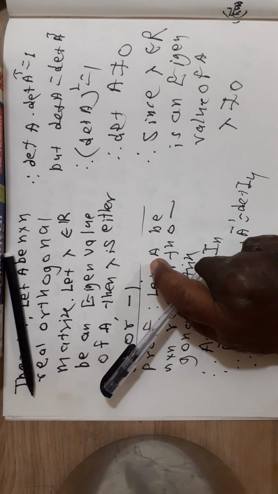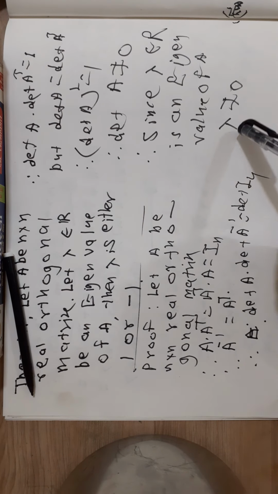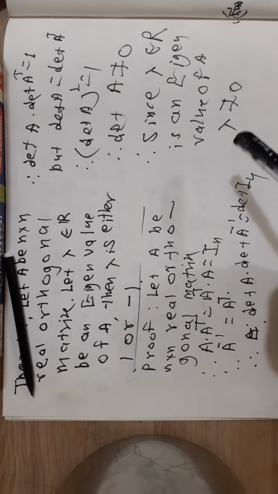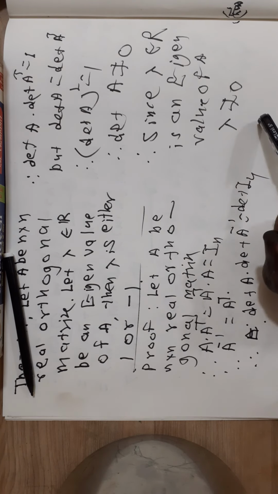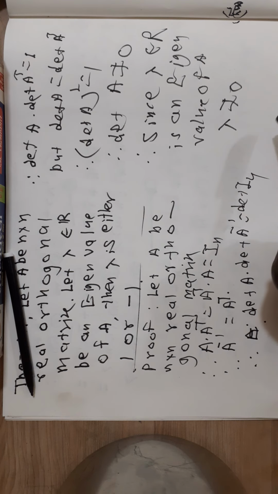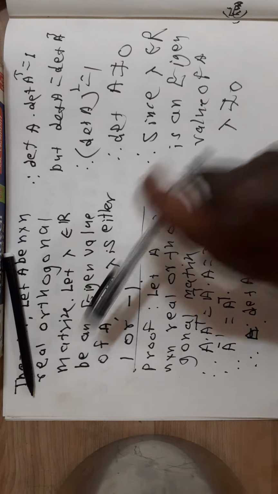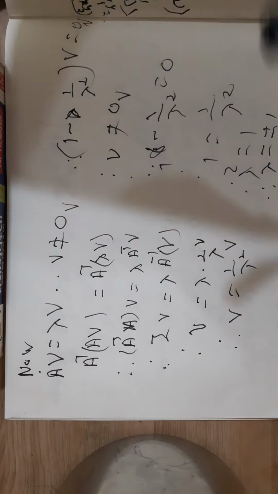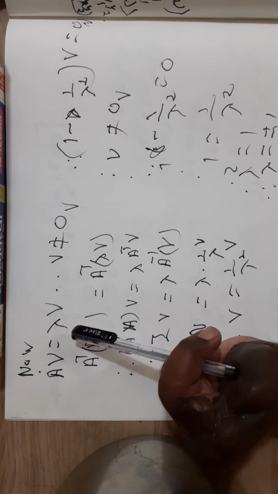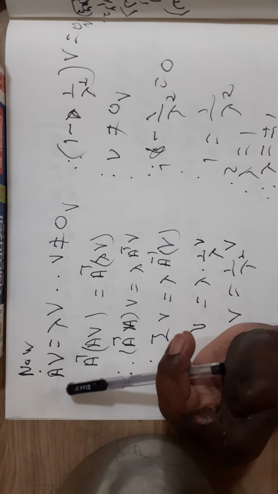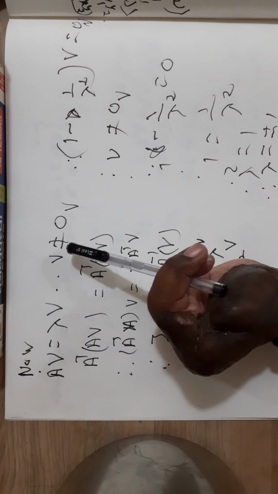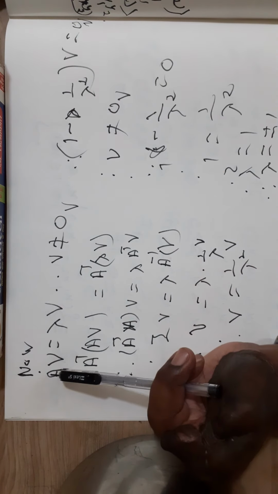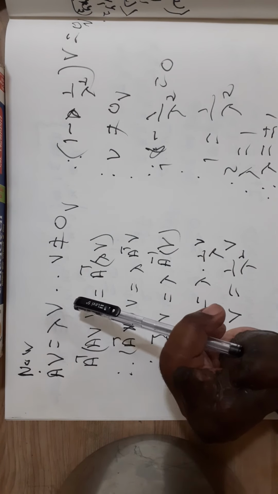Since lambda belonging to R is an eigenvalue of A, lambda is not equal to 0. Because if lambda were 0, then determinant of A would be 0, since the determinant of matrix A is the product of all the eigenvalues of the matrix A. Now, since lambda is an eigenvalue of the matrix A, there is a non-zero vector V belonging to Rn so that AV is equal to lambda V.